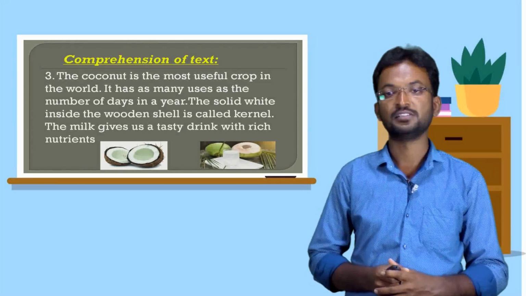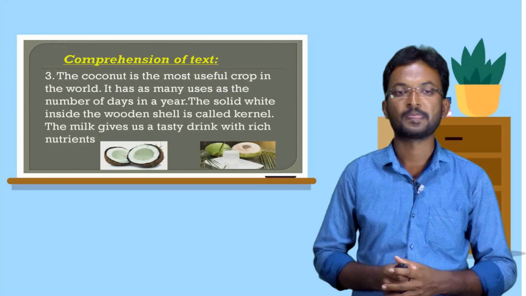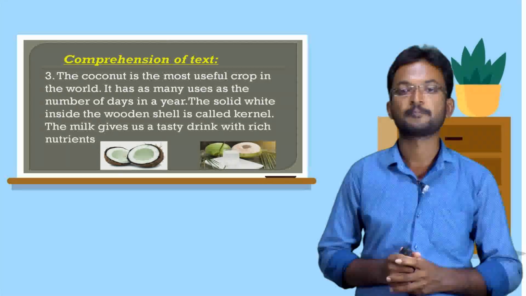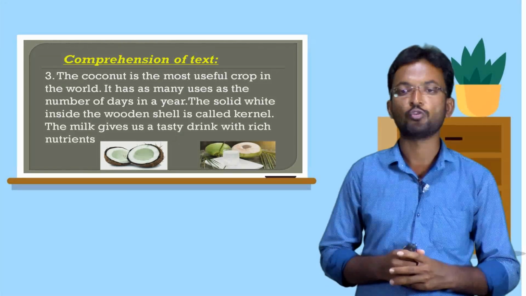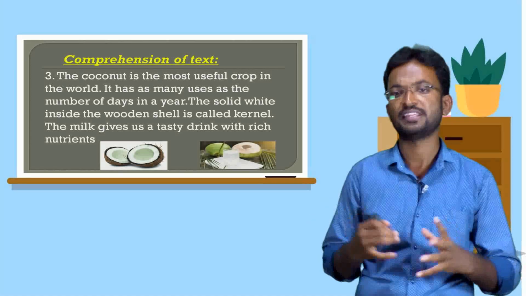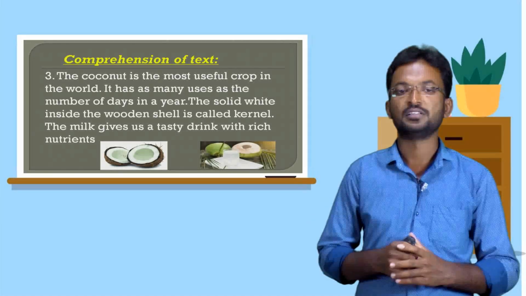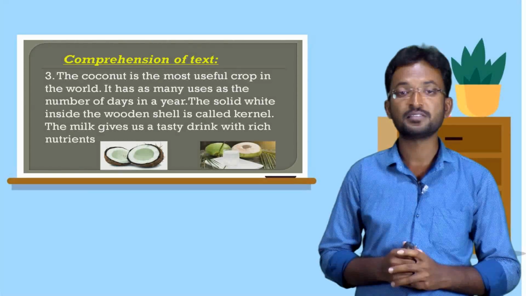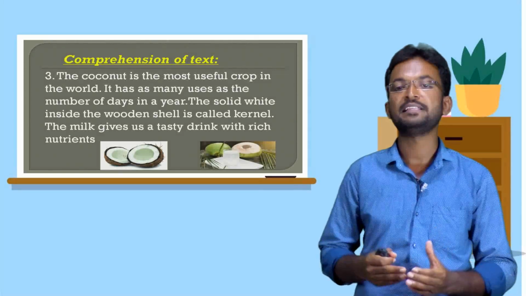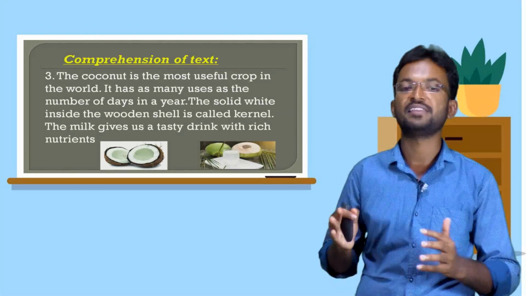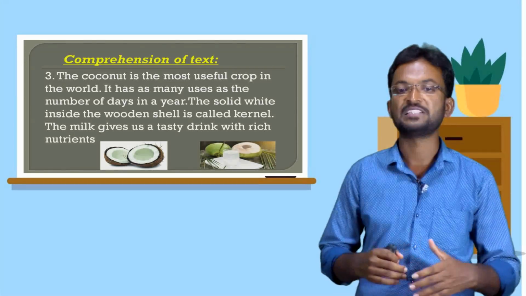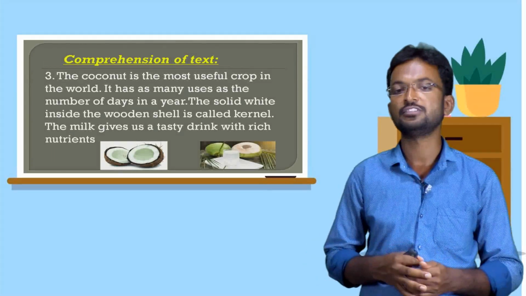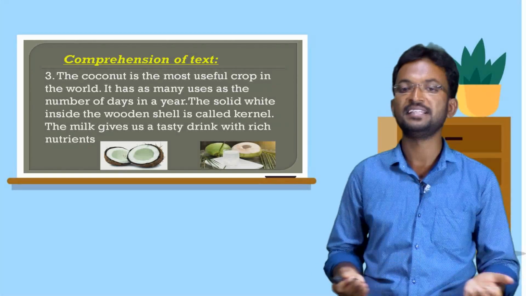Shall I start? Okay, third stanza. The coconut is the most useful crop in the world. In the world, so many crops and so many trees are there. But the coconut is the most useful crop in the world because it has as many uses as the number of days in a year. Most of the people use coconut and its products in 365 days of a year.